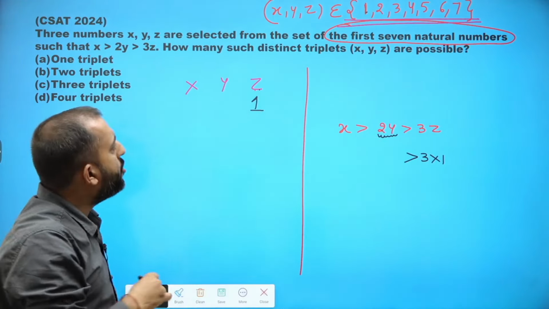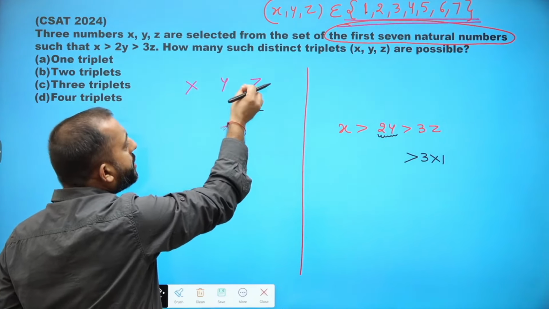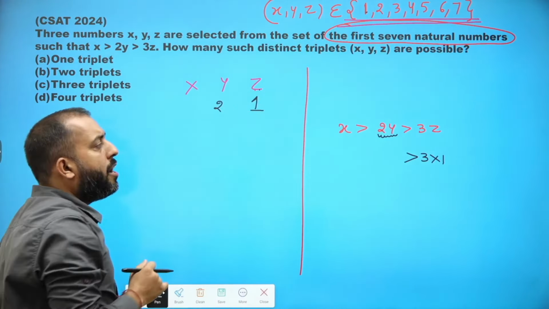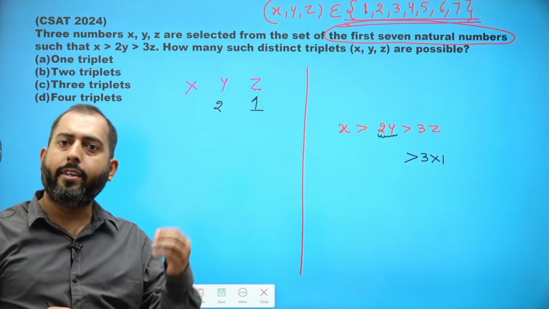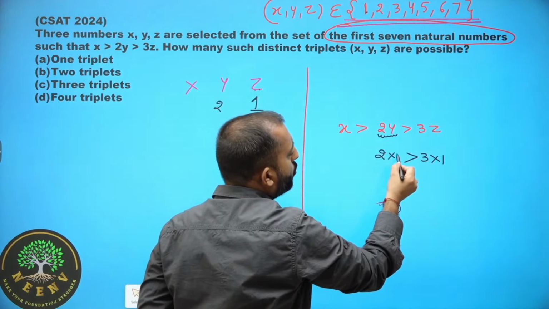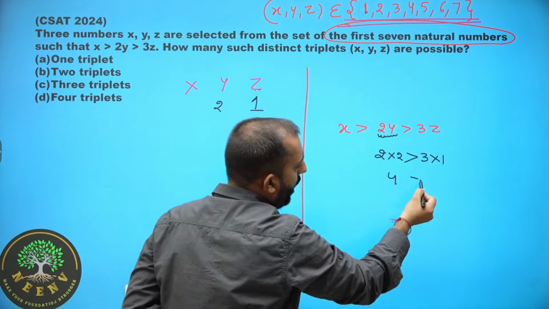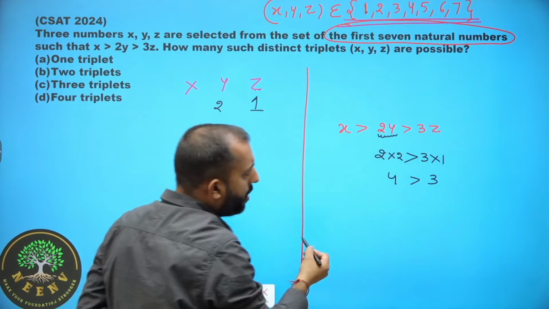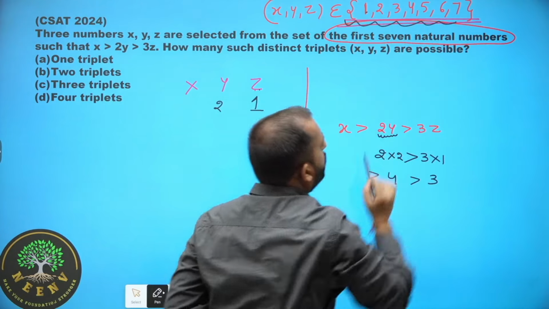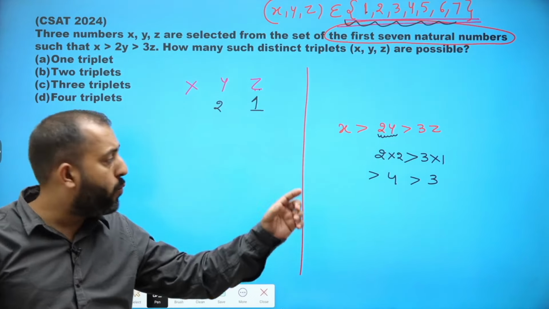So by hit and trial, let's assign the next smallest value to y after 1, that is 2. If y is 2, it becomes 2 into 2, which is 4. And 3 into 1 is 3. Now, out of these 7 values, x can take any value which is greater than 4.